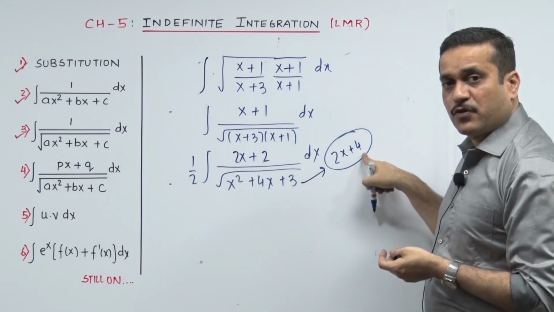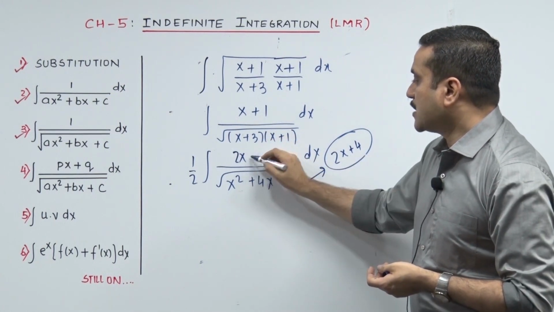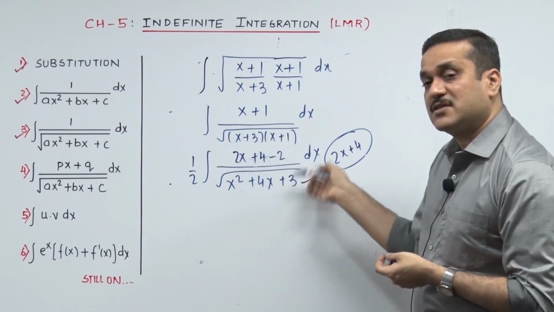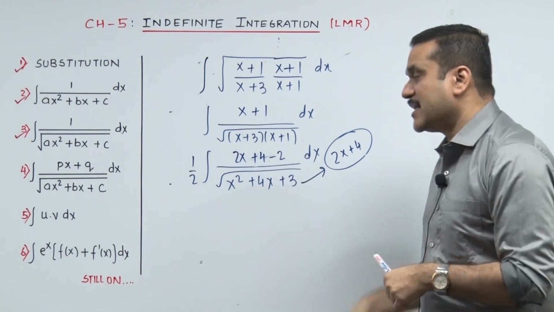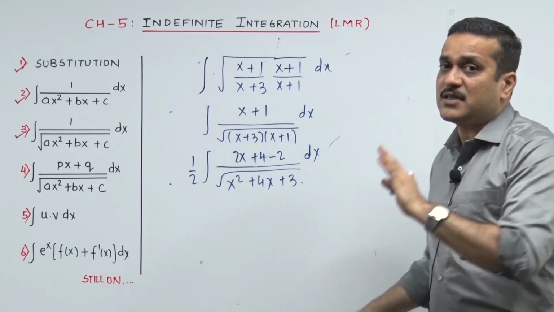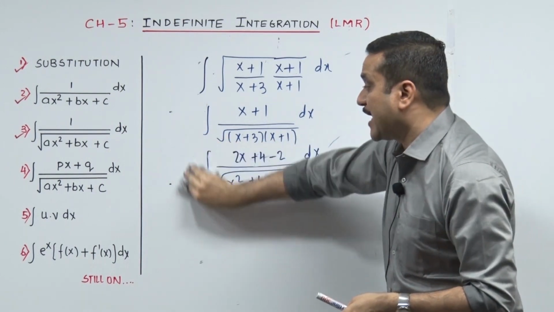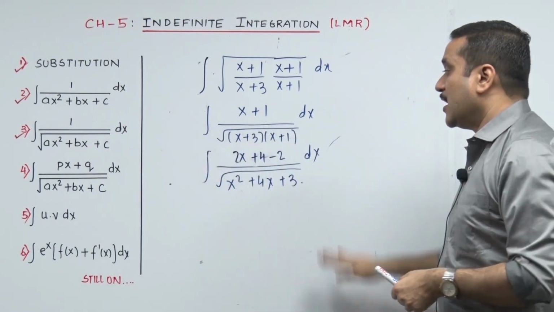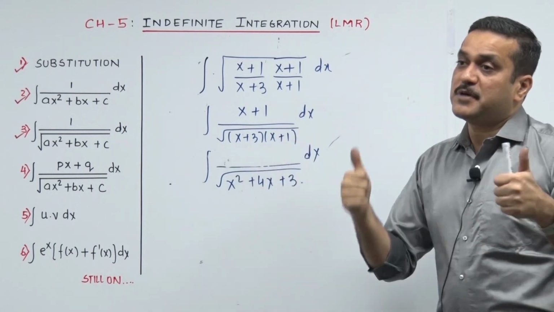Then you need plus 4, okay. Plus 4 minus 2, it is still plus 2. Done. Would you like to see that one more time? And then chop, and then you know what to do. So please, I have solved this sum in the LMR sheet, so you can actually get a good hand on that. This segment will become pitch perfect for you.